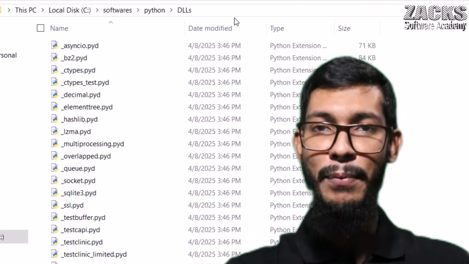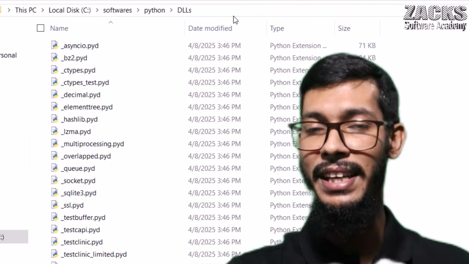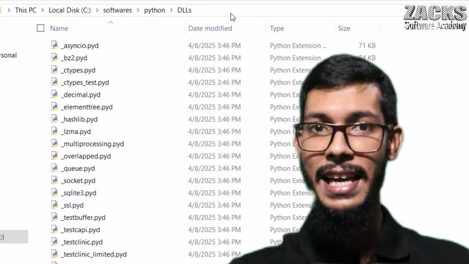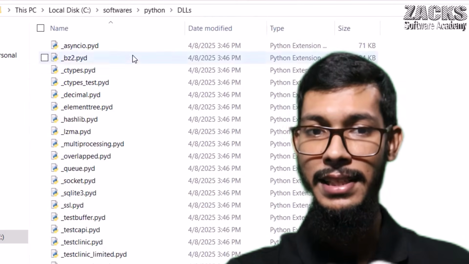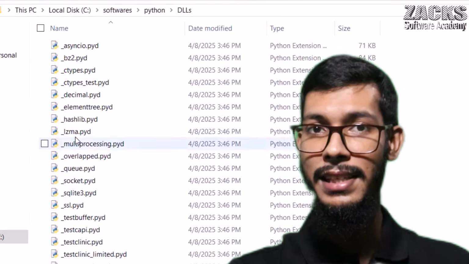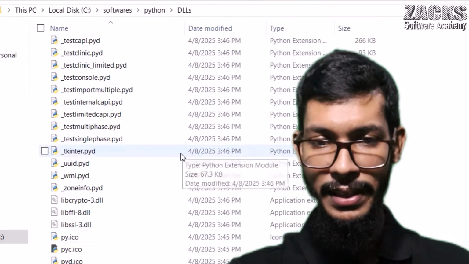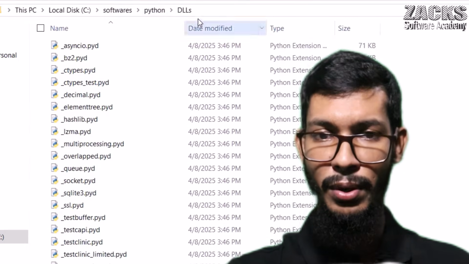Some modules are created or defined in the C programming language and compiled into Python, right? So this means these modules are created by the C programming language. Are you observing there is a math module? No, there is no math module.